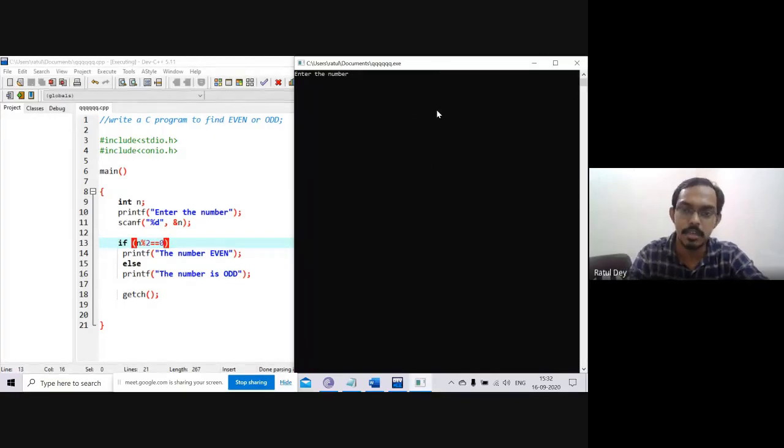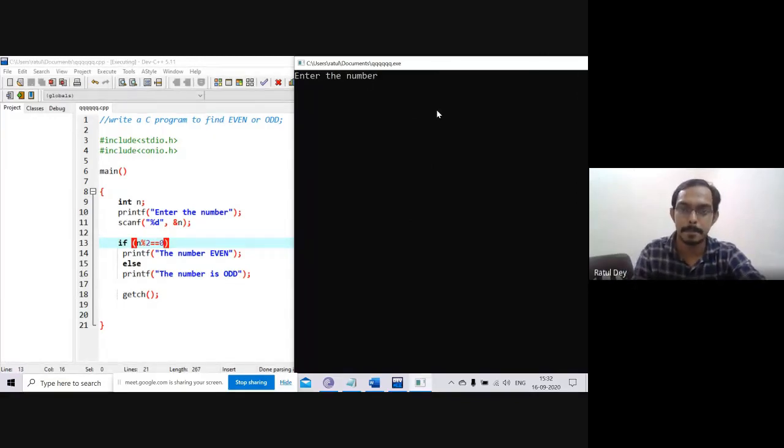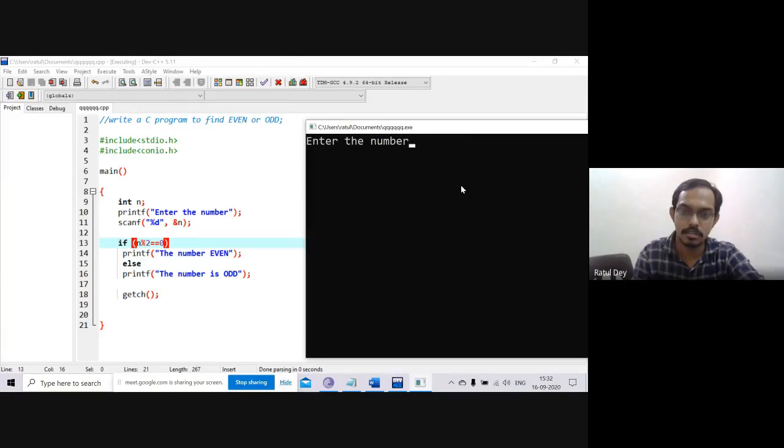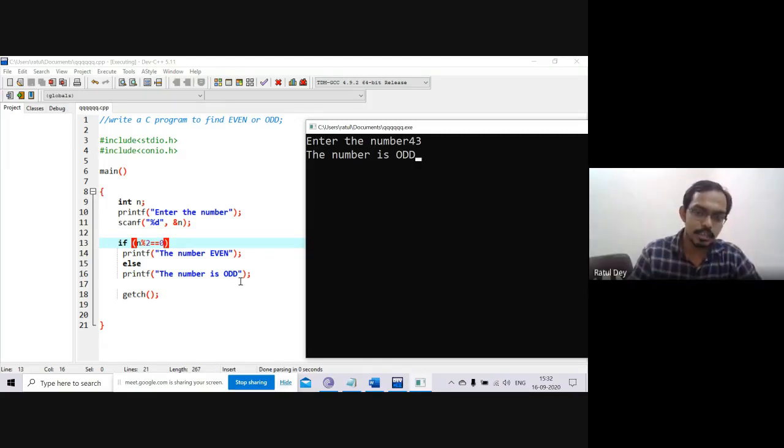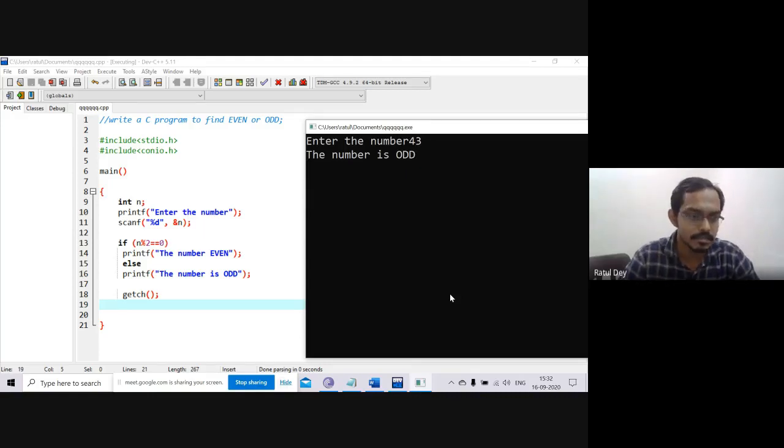Enter any number which is odd. Can we give 43? We can check the number is odd. Yes or no? Yes, sir. Is there any doubt in your mind? Anyone? How can we write the if and else?